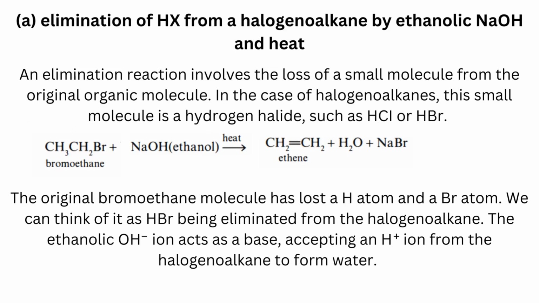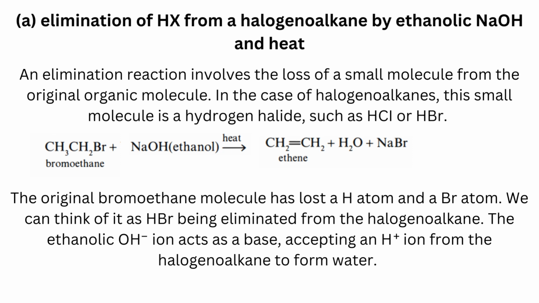Let's see the first method, which is elimination of HX from a halogenoalkane by ethanolic NaOH and heat. An elimination reaction involves the loss of a small molecule from the original organic molecule. In the case of halogenoalkanes, the small molecule is a hydrogen halide such as HCl or HBr. CH3CH2Br plus ethanolic NaOH in the presence of heat gives CH2=CH2, which is ethene, plus H2O and NaBr.